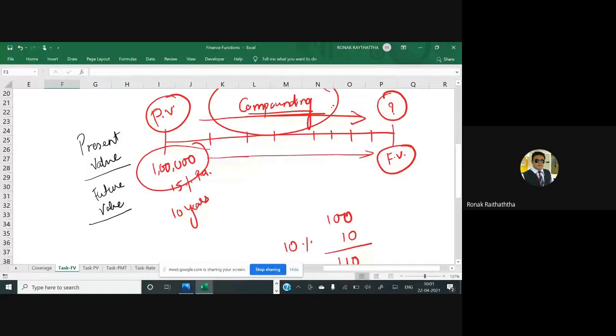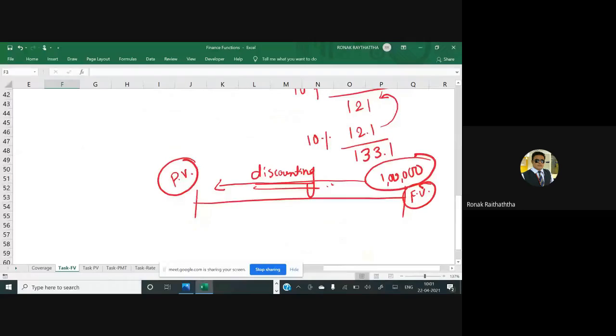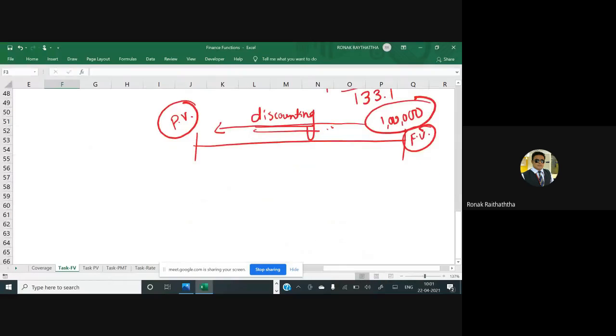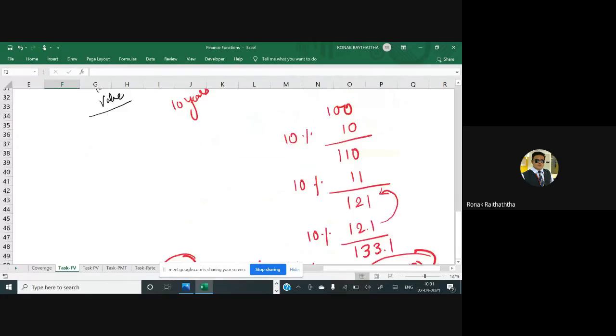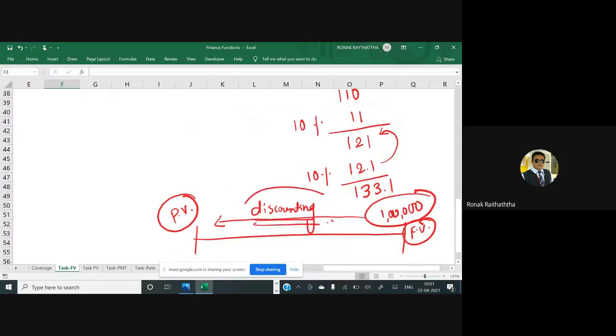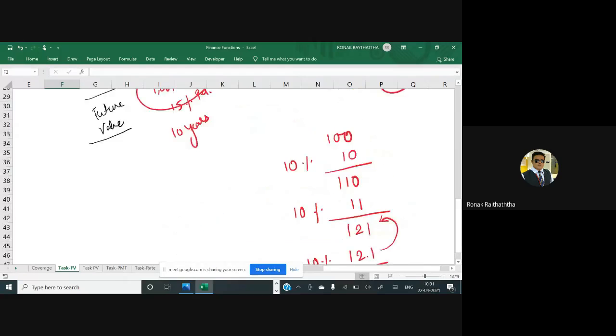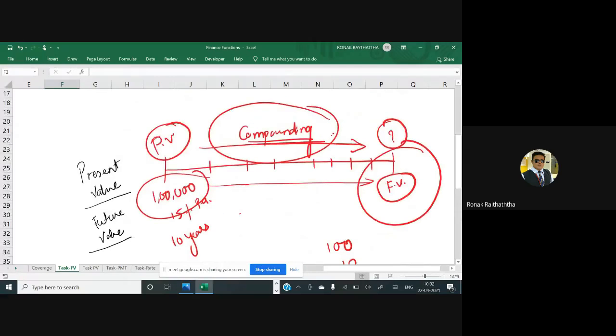So you have understood the meaning of compounding as well as discounting, right? If you want to reach the present value, you follow the process of discounting. If you want to reach the future value, you follow the process of compounding. That must be there in the back of your mind. May I have the confirmation from the students? Any doubt till now? Compounding as well as discounting.